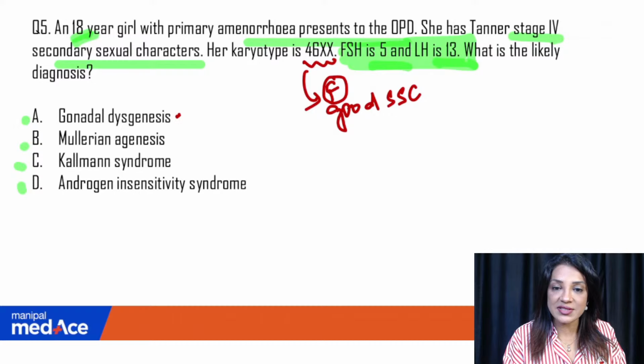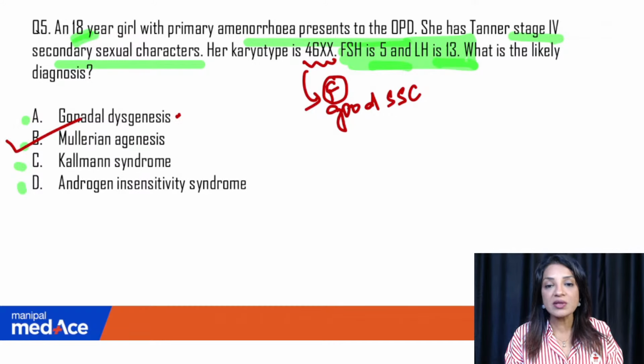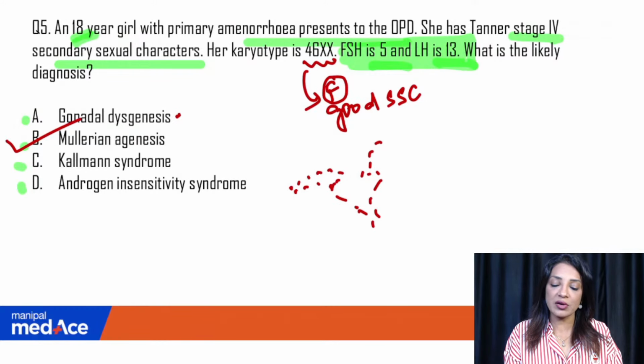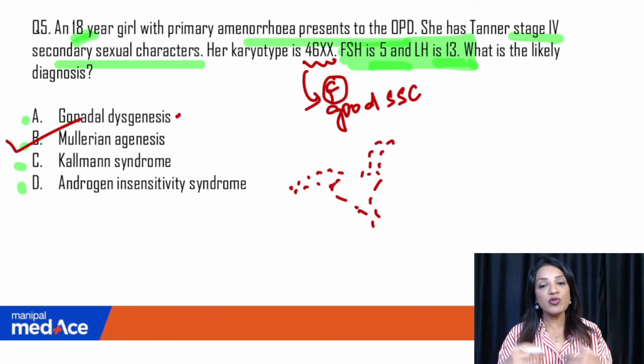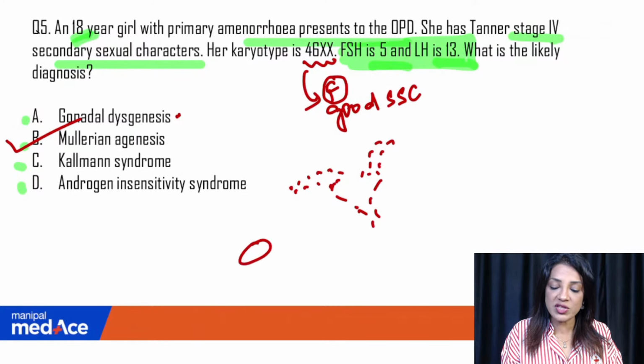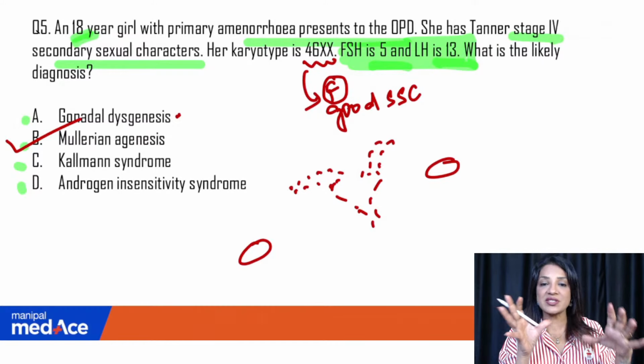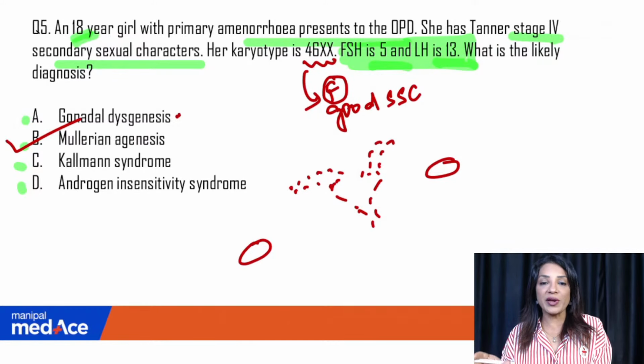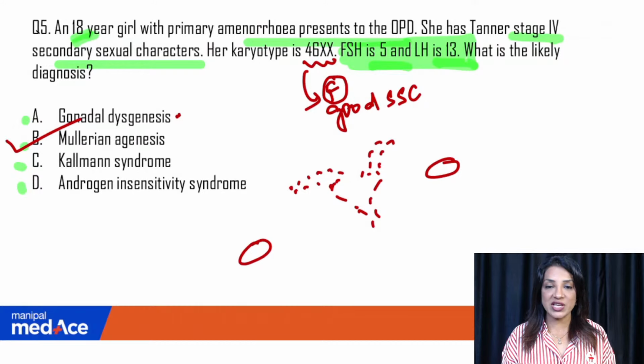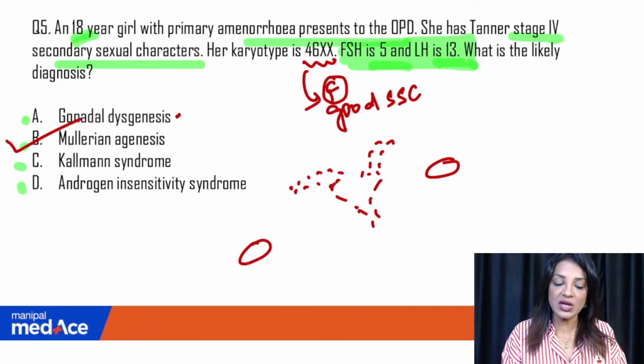Then Mullerian agenesis. Mullerian agenesis is the answer here, because in Mullerian agenesis, it is just the problem in the Mullerian ducts which are forming the uterus. So there is a problem in the uterine development because of the improper fusion of the Mullerian ducts. They degenerate, but there is no problem in the ovaries. The ovaries are absolutely intact. They are producing estrogen, so the patient has good breasts. She even has pubic hair. So she is technically a female. She's genetically a female, phenotypically a female. The only thing lacking is a full vagina. She has a blind vagina.